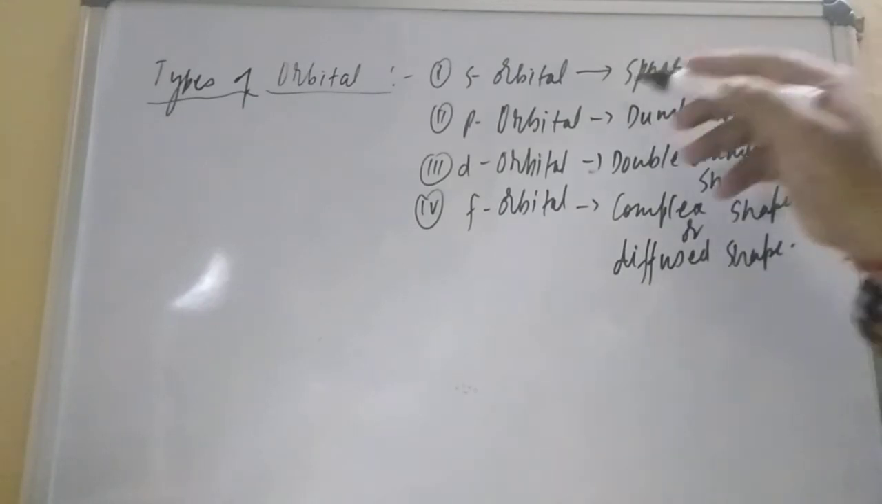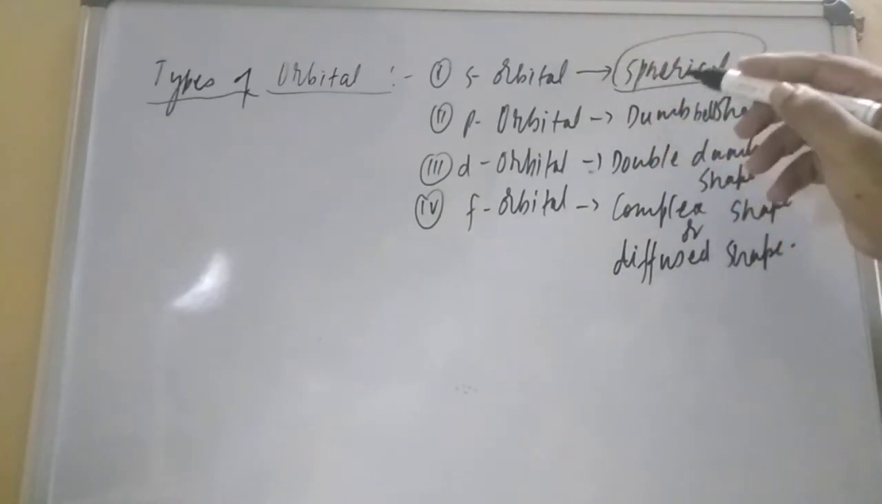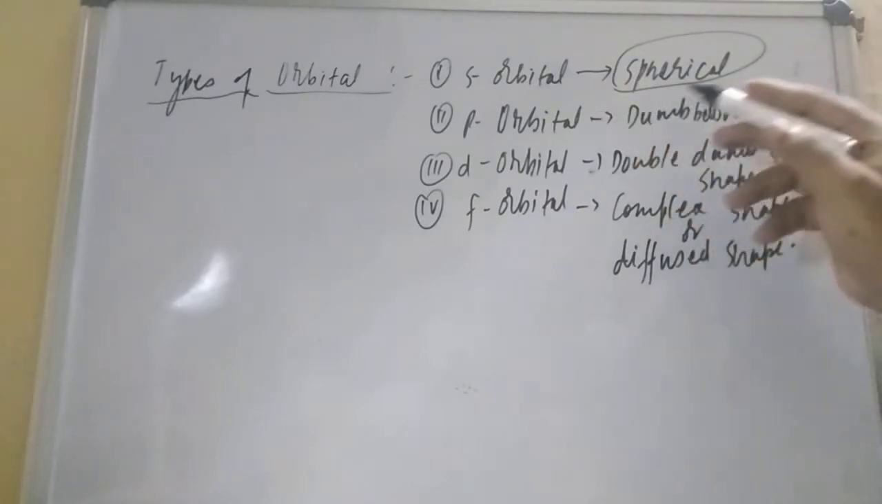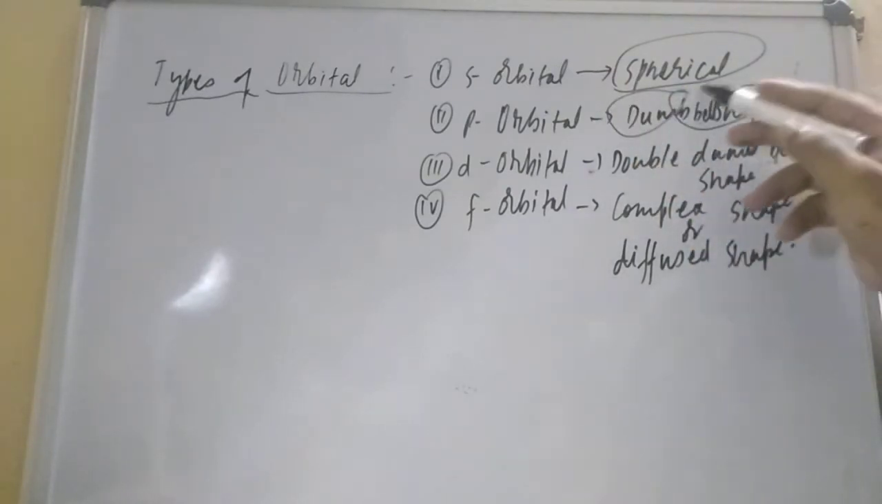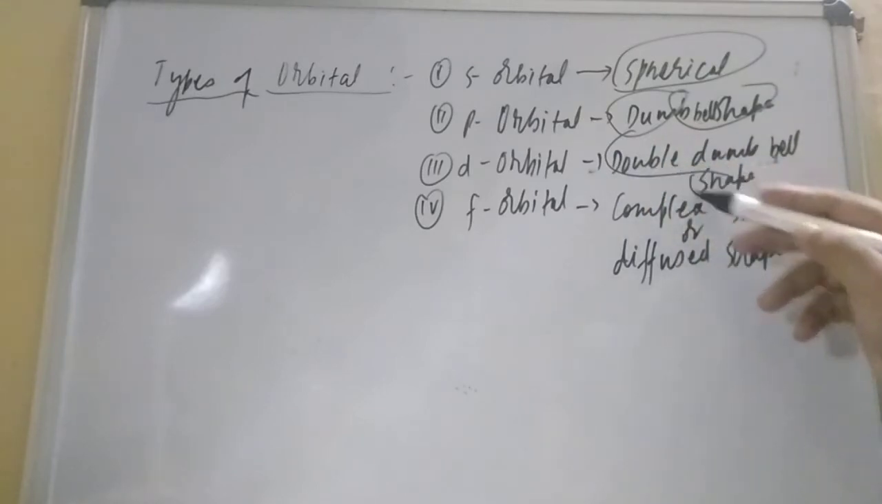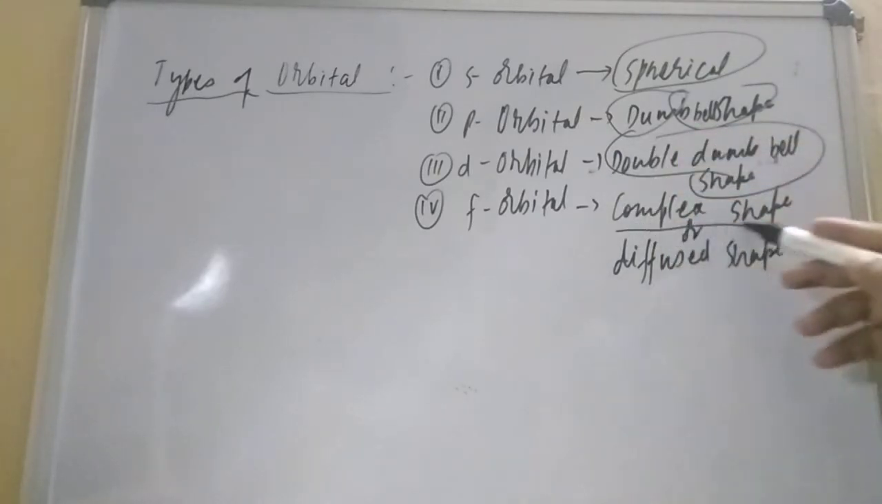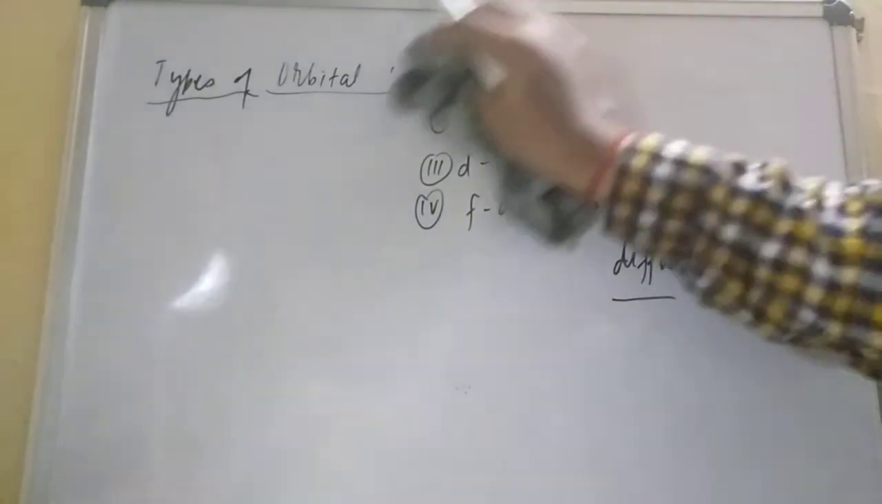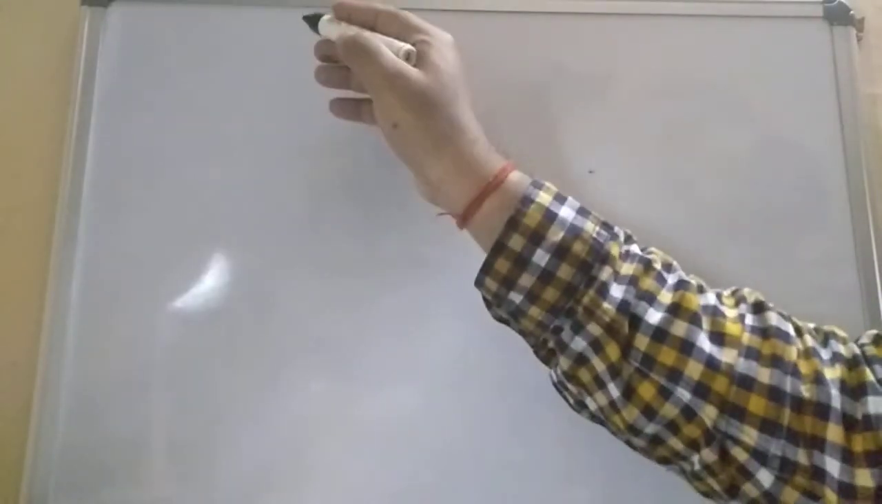The shape of the probability of finding the electron in the s orbital is spherical, in the p orbital dumbbell shape, in the d orbital double dumbbell shape, and the f orbital either complex shape or diffuse shape, you can say anything. If you want to understand in detail, they are also classified into subcategories. Let us study one by one.